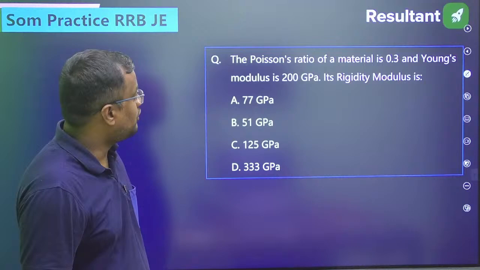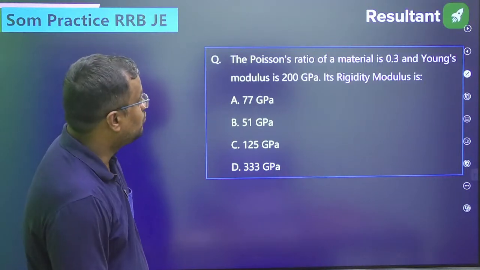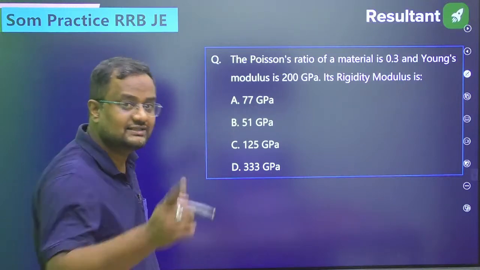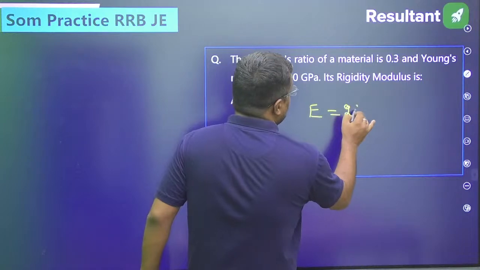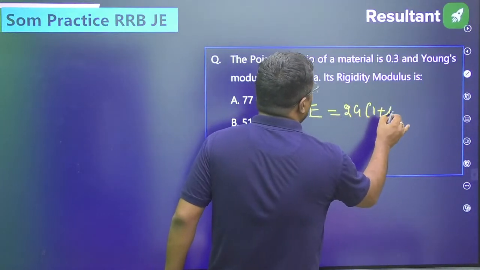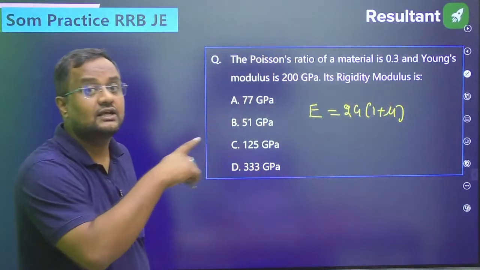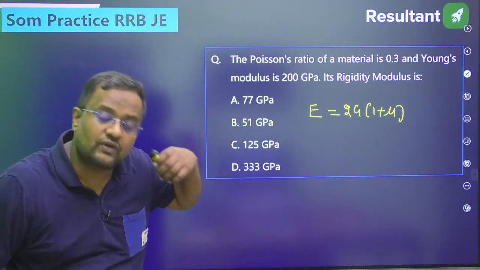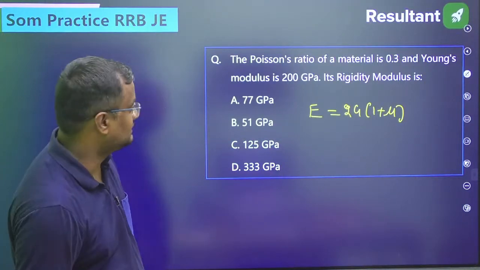Next question: the Poisson ratio of a material is 0.3, Young's modulus is 200 gigapascal. What will be its modulus of rigidity? Just now, guys, we have done a question with the same formula. Why am I doing this? Because in 2019 and even before that, the questions among almost all the zones have been asked from this formula. That is why I have taken this.